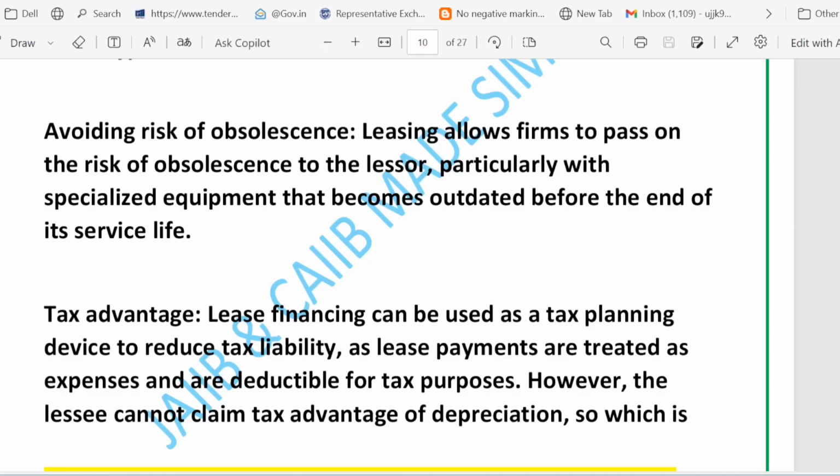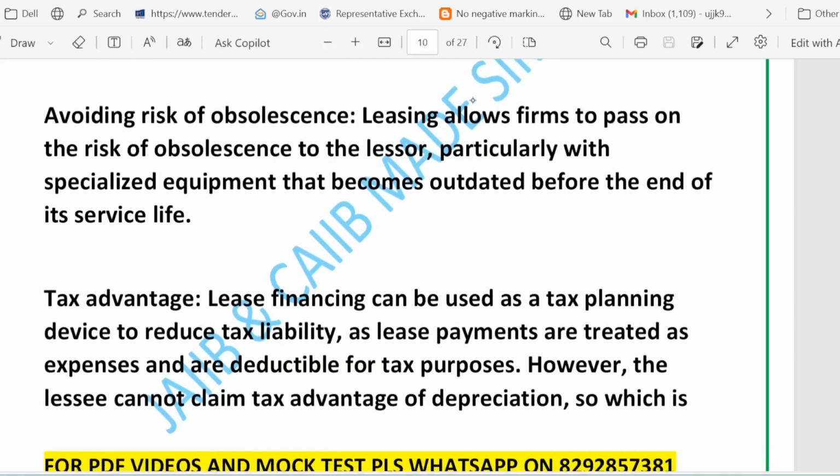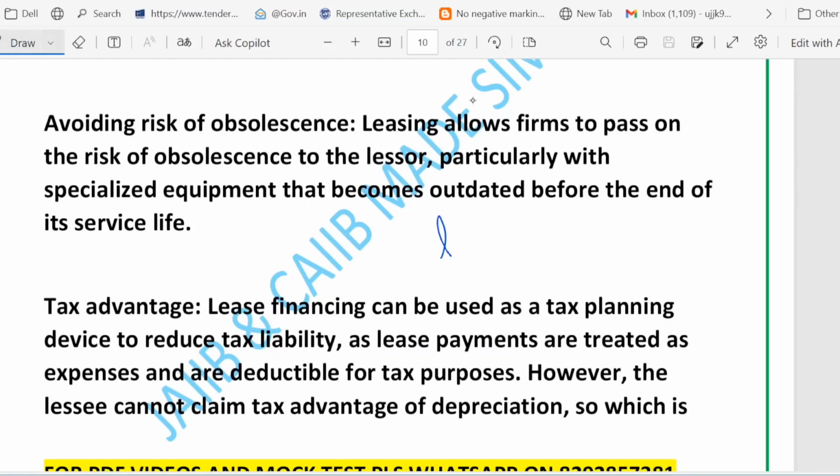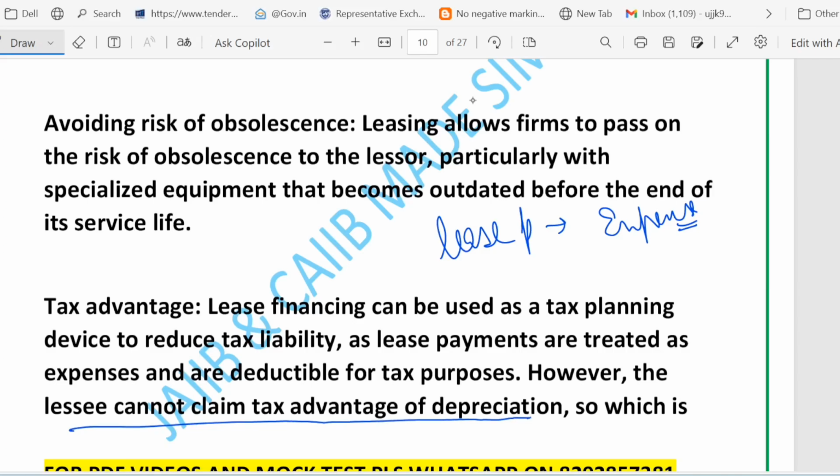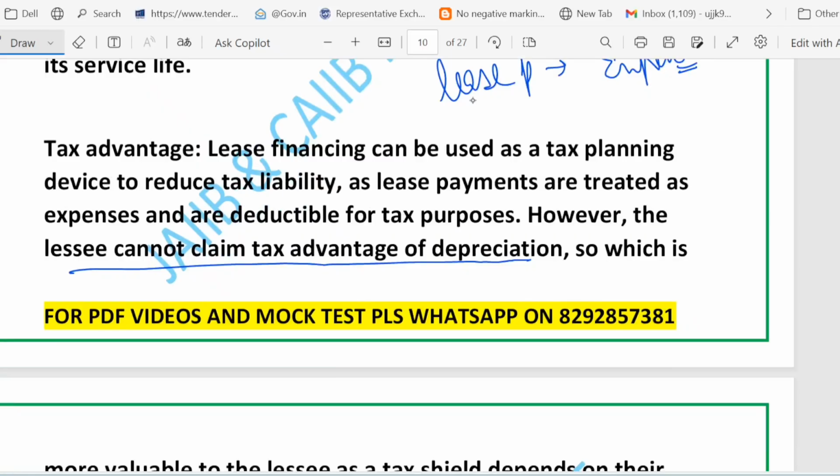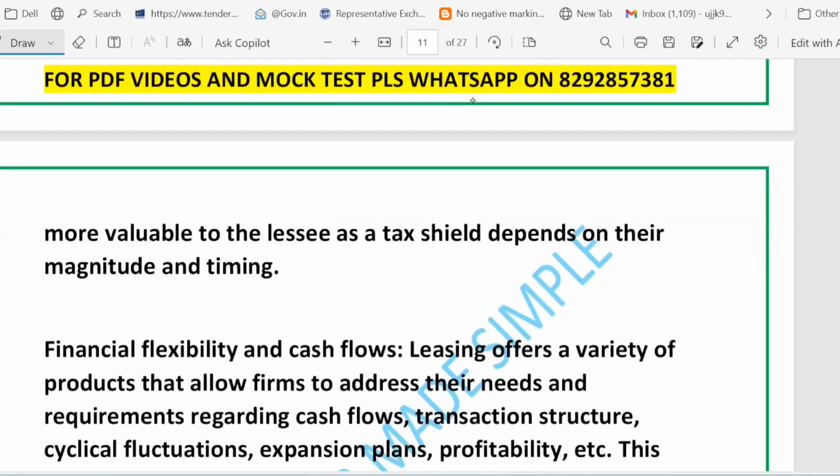So often lease payments are treated as business expense. Lease payments are treated like an expense for the business, okay, and this can reduce the taxable income. But note, in many lease structures, the lessee cannot claim depreciation on the asset. So the lessee cannot claim the tax advantage of depreciation. Okay, that benefit goes to the owner. So whether leasing or buying gives a bigger tax shield depends on the amount as well as the timing.